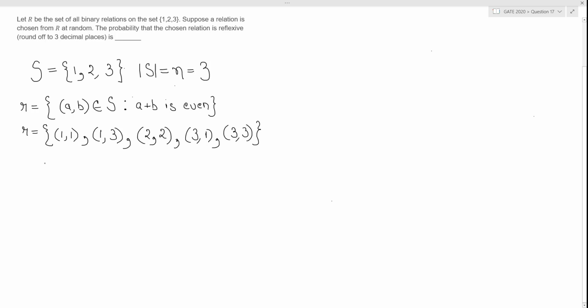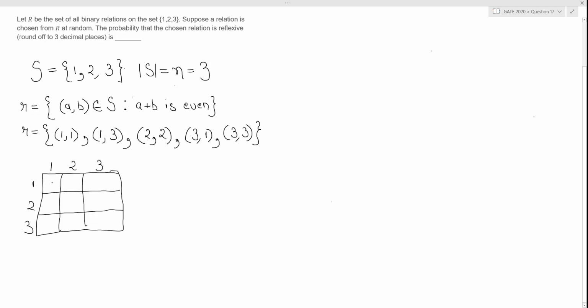So this is our relation. And this is one way by which I can represent a relation. I can also represent a relation using a matrix. So let me draw quickly a matrix. In this matrix, the number of rows will be the number of elements in the set S. So since there are 3 elements in the set S, it would contain 3 rows as well as 3 columns.